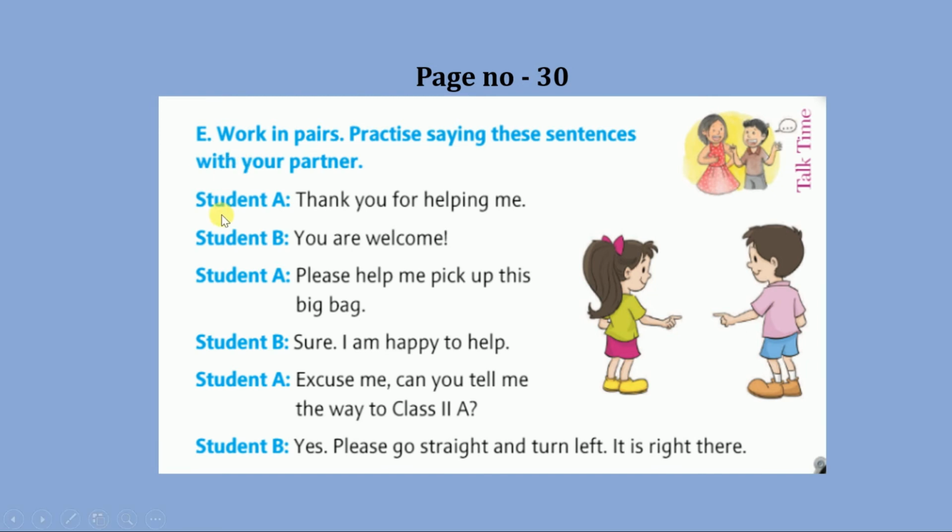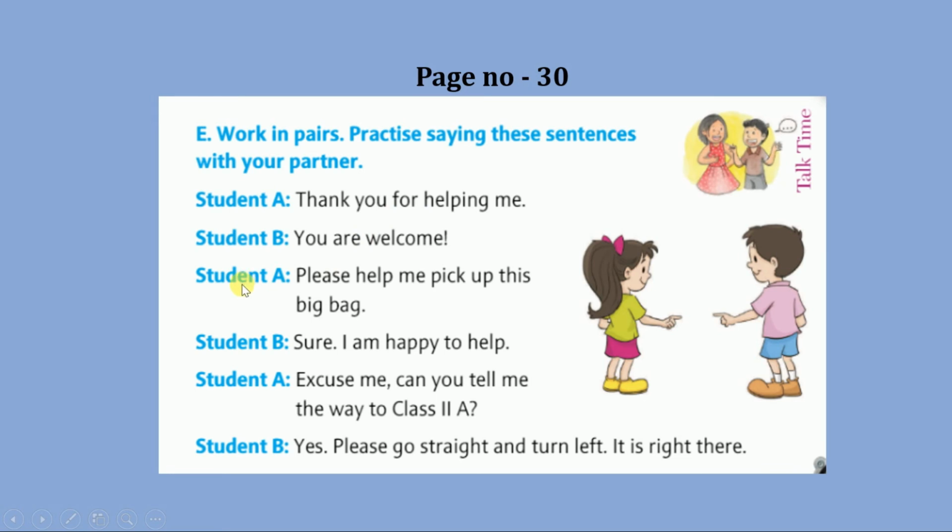So here student A is a girl, and student B is a boy. Student A says, thank you for helping me. As the girl, student A said thank you because he helped her.